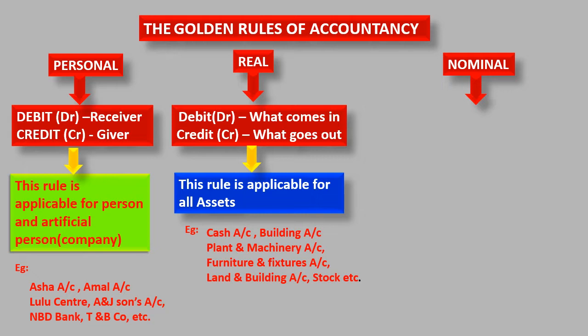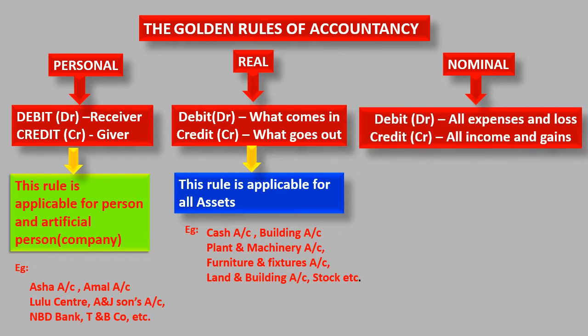If we are purchasing a building that comes into the business, it will be debited. If it's going out from the business, it will be credited. If cash is going out, it will be credited. If cash comes in, it will be debited.